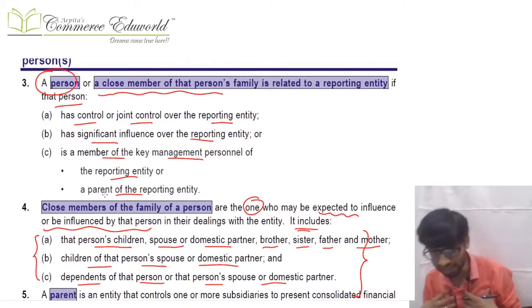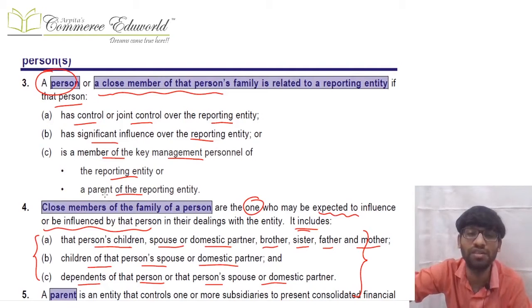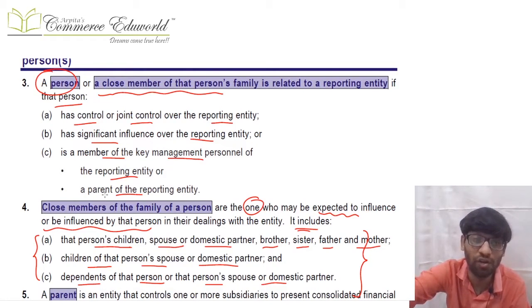If I am a reporting entity, then there are certain persons or close family members who get related. So if I am a reporting entity, if a person or a close family member of that person has control over me or joint control over me, that person also gets related, and a close family member of that person also gets related with me.